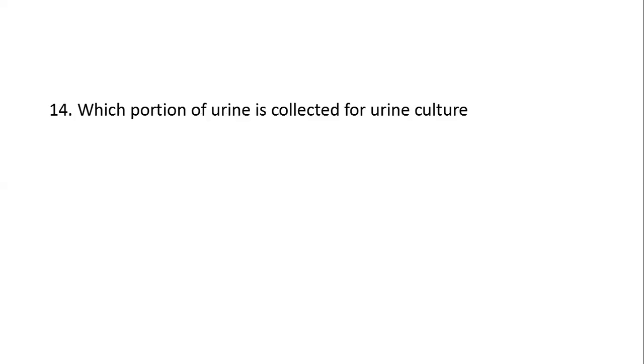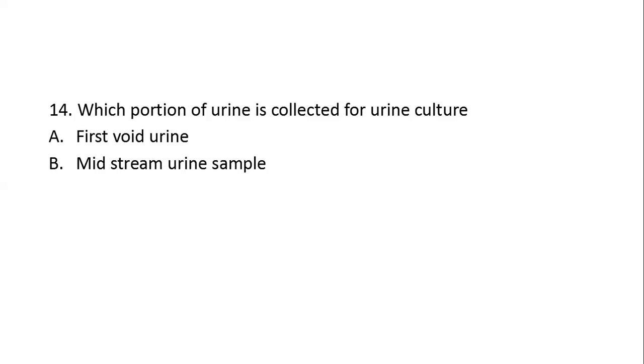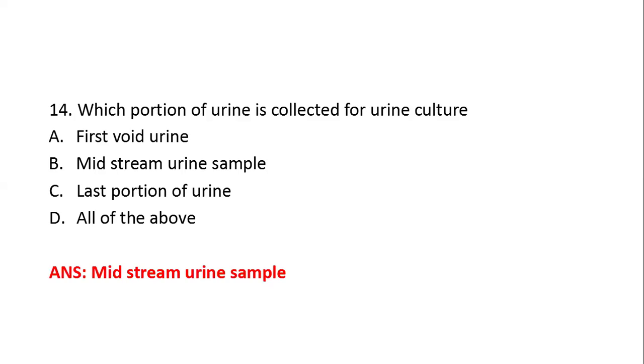Next question. Which portion of urine is collected for urine culture? Option A, first void urine. Option B, midstream urine sample. Option C, last portion of urine. Option D, all of the above. Here, the right answer is option B, that is midstream urine sample.